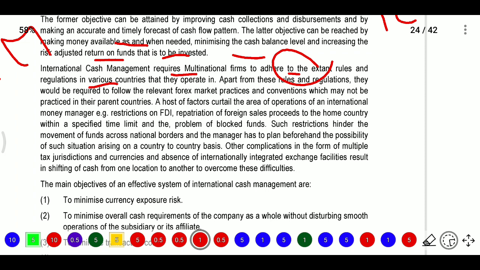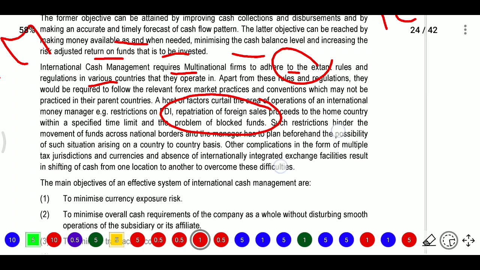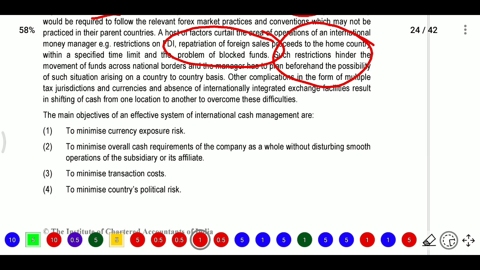A host of factors curtail the areas of operation of an international money manager. For example, restrictions on FDI, repatriation of foreign sales proceeds to the home country within a specified time limit, or the problem of blocked funds. All such restrictions will be there for cash.